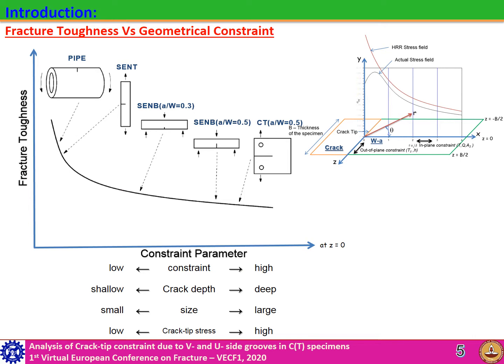As specimen geometry governs the plastic zone size at the crack tip, so it does the crack driving force. Based on fracture toughness, different specimen geometries are arranged. The constraint level of specimens is quantified in different parameters. Based on literature, it is understood that specimens with a shallow crack, small in size, particularly thickness, show loss of constraint and low hoop stress at the crack tip, whereas specimens with a deep crack depth, large in size, particularly thickness, show high constraint condition and high crack opening stress at the crack tip.